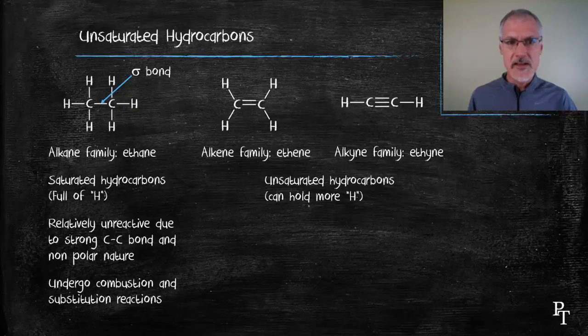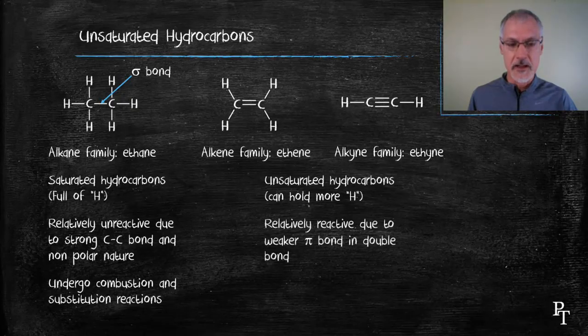These seem to be somewhat more reactive than the alkane family, primarily due to the presence of what's called a weaker pi bond. The double bond is made of 2 types of bonds, a very strong sigma bond and a weaker pi bond. An exploration of bond enthalpy shows us how this works.